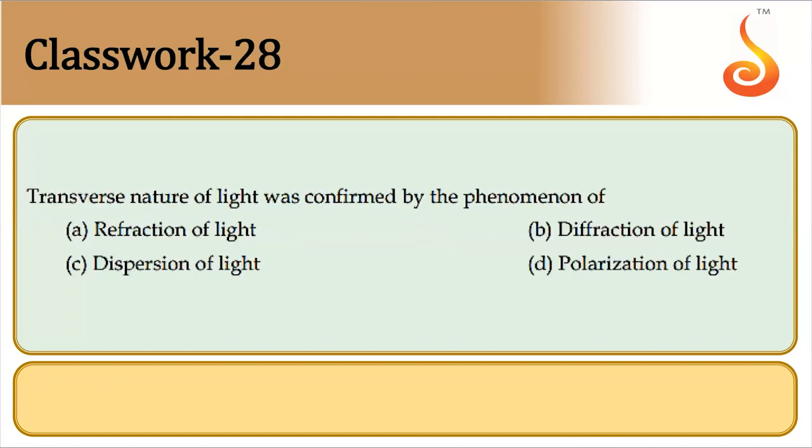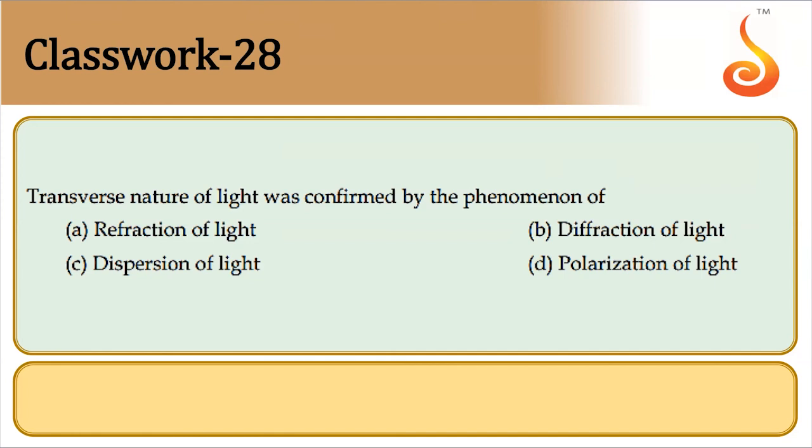The transverse nature of light was confirmed by the phenomenon of refraction, diffraction, dispersion, or polarization. See, refraction is a phenomenon in which there is a change in speed of the wave when it travels from one medium to another medium. So this is common for both transverse and longitudinal waves.